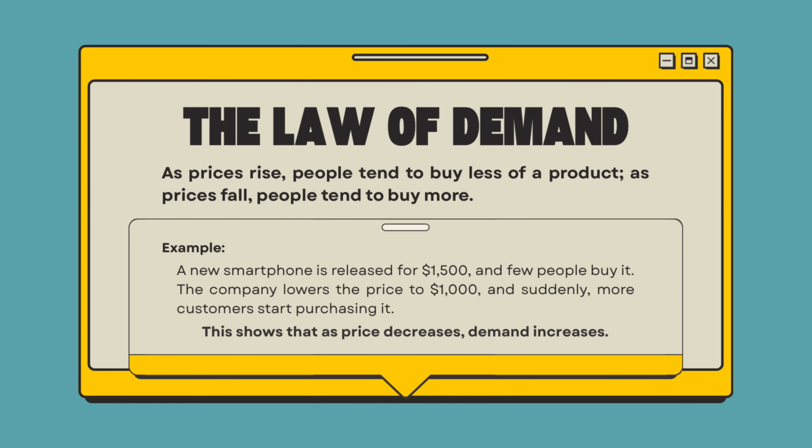Now for the law of demand. As prices rise, people tend to buy less of a product. As prices fall, people tend to buy more. For example, a new smartphone is released for $1,500 and few people buy it. But once a company lowers the price to $1,000, suddenly more customers start purchasing it.